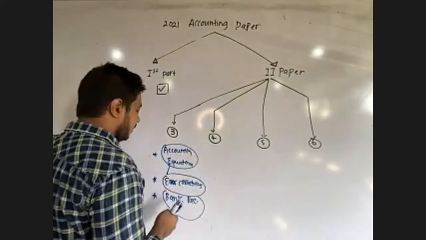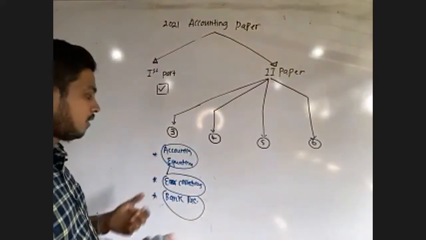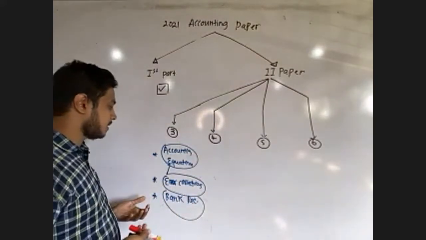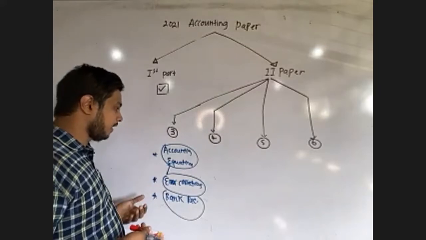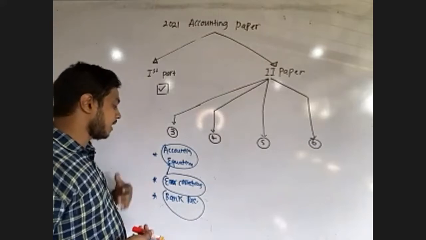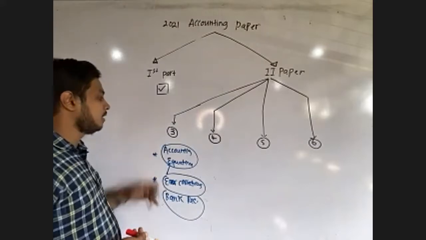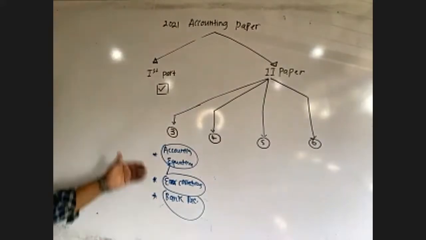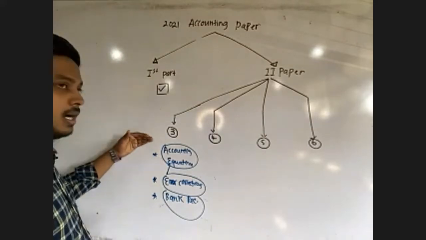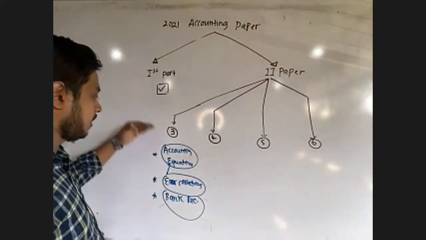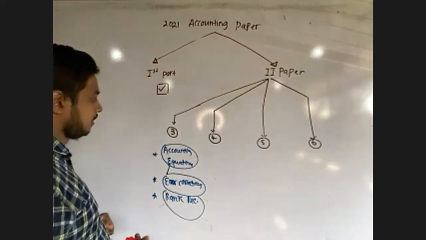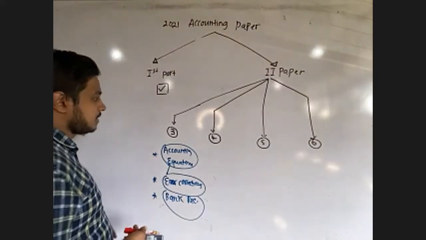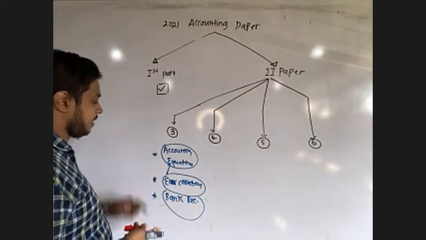We don't know. Sometimes the examiner can include error corrections in the accounting equation, sometimes bank reconciliation and error corrections. Both can be included in the question. However, you will definitely get an accounting equation question in the third question, right?